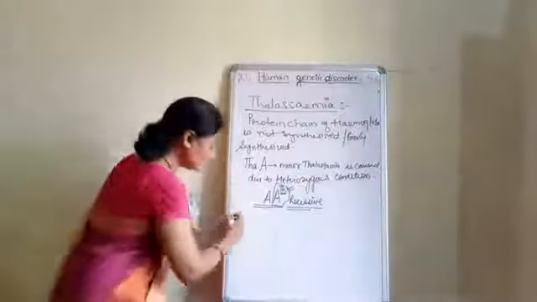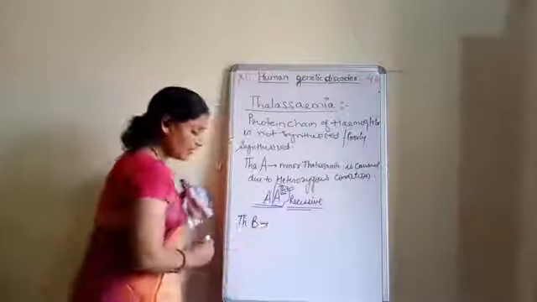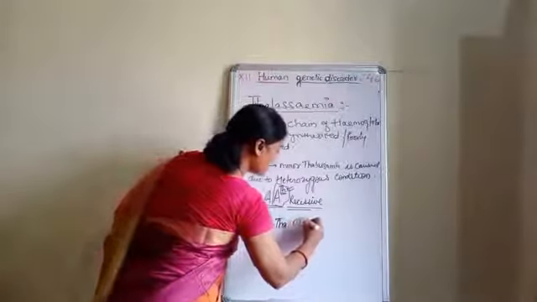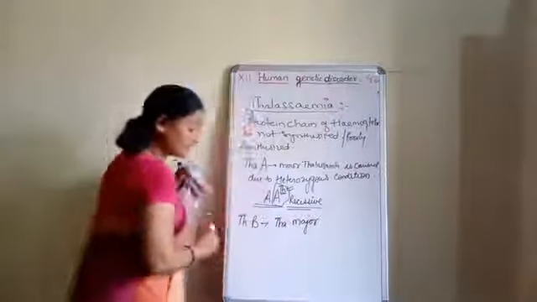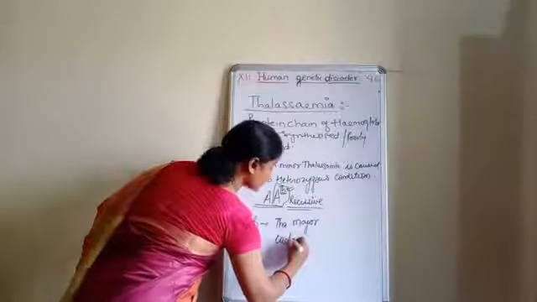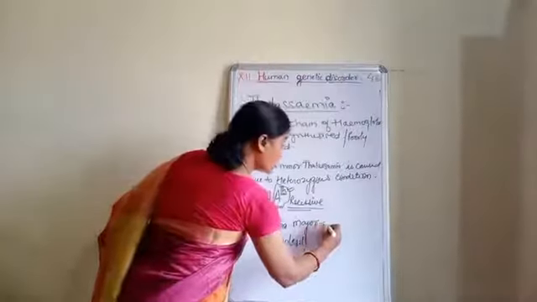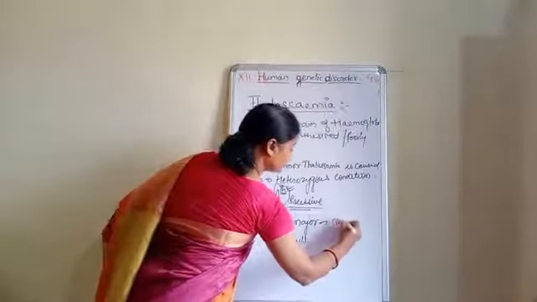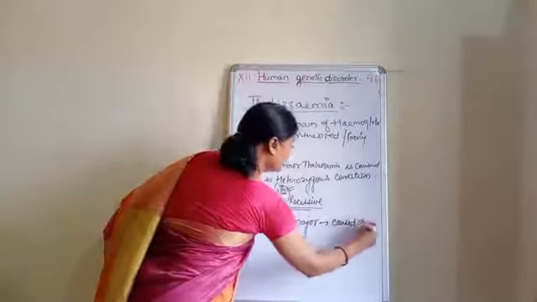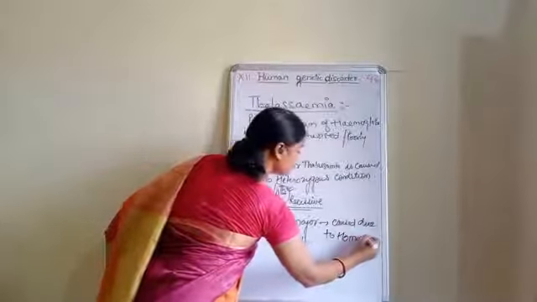Second is thalassemia B, and this is also called thalassemia major. This disease is also called Cooley's disease. Now it is caused due to homozygous condition.